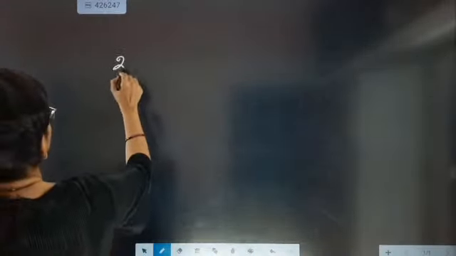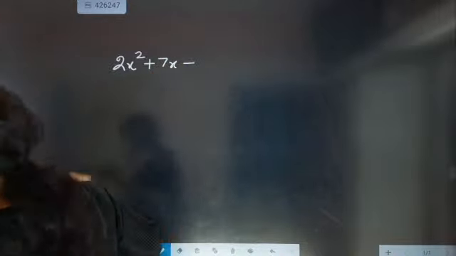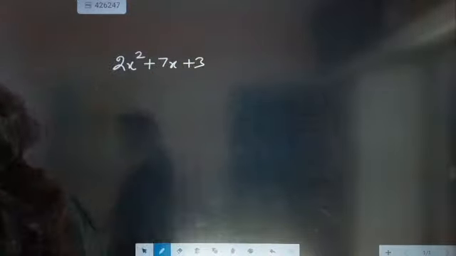Now look here. Start doing factorization. 2x square plus 7x plus 3. Go for it.